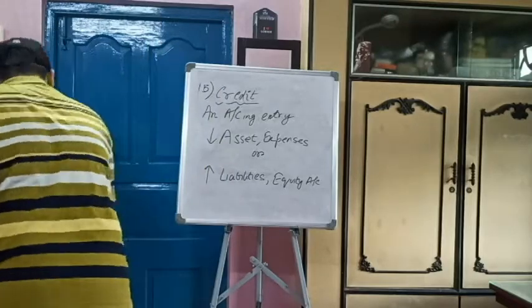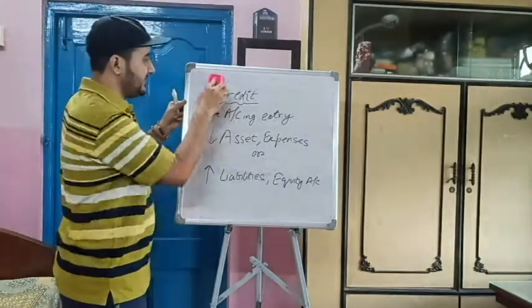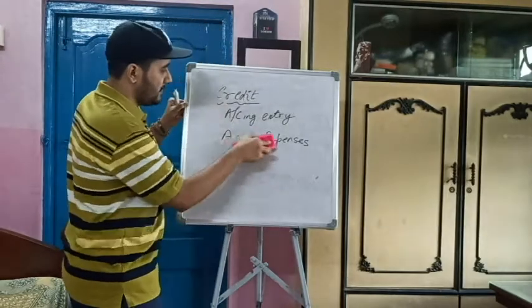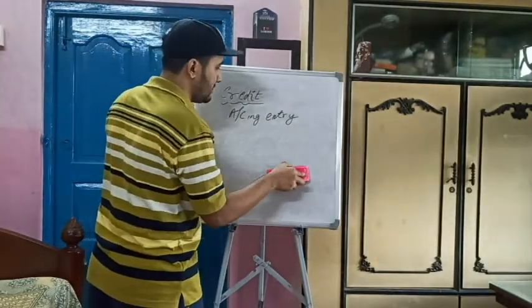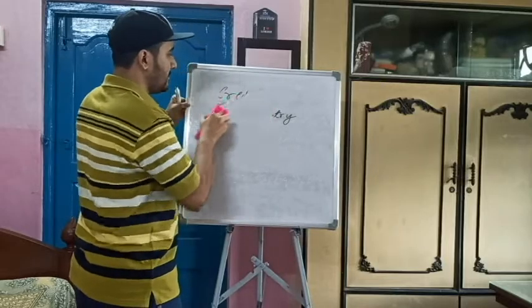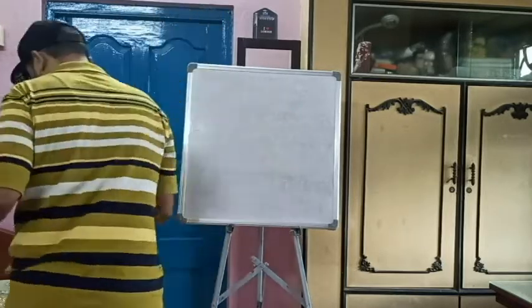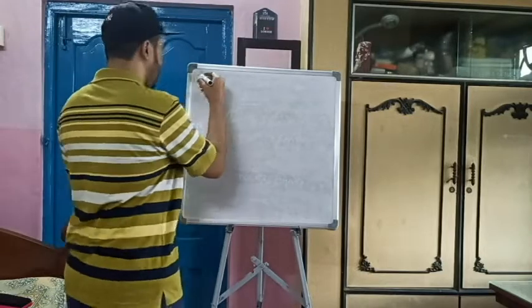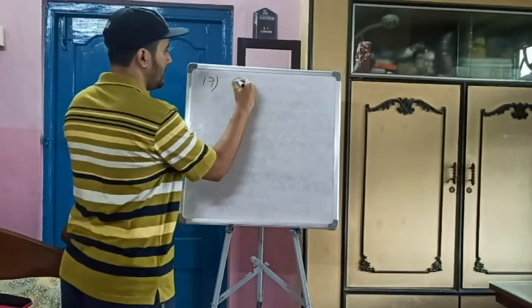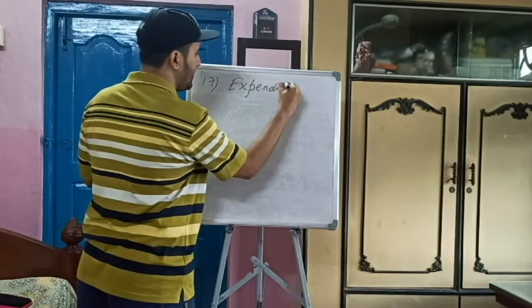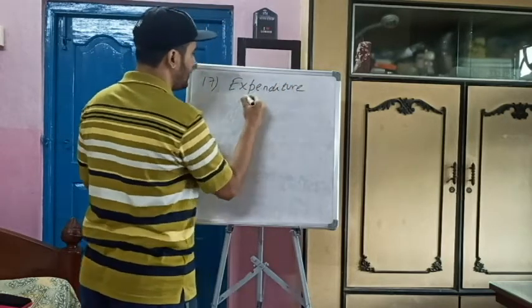Now, next is, what is expenditure? Expenditure can be of two types.